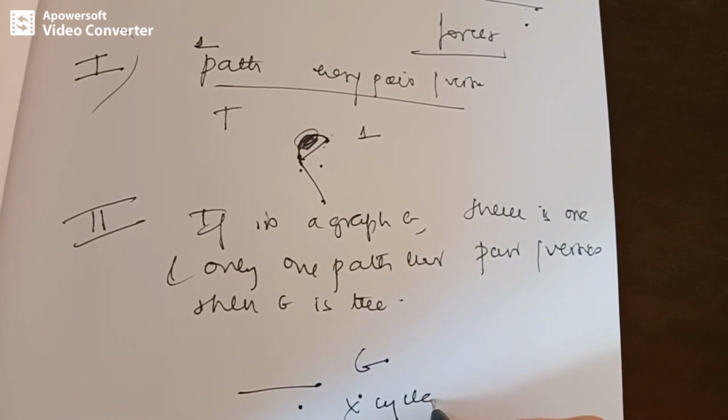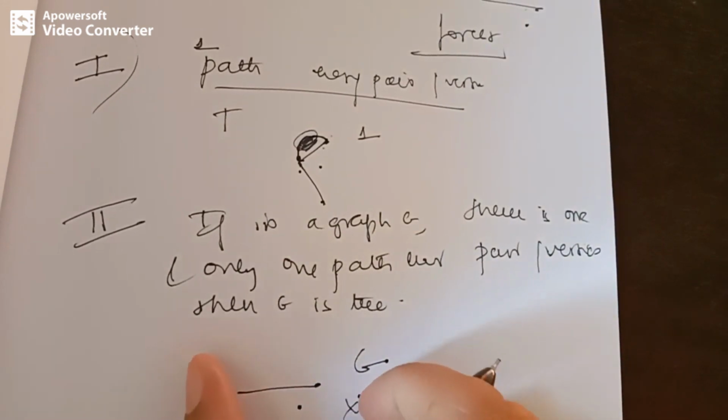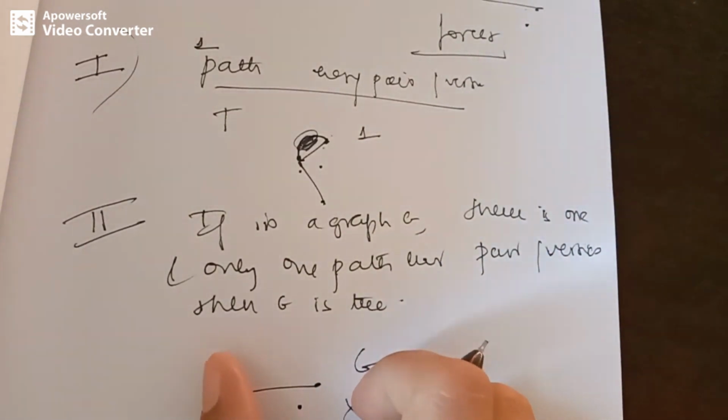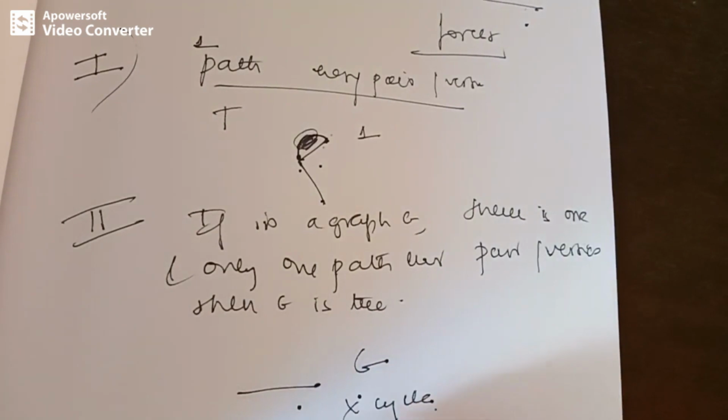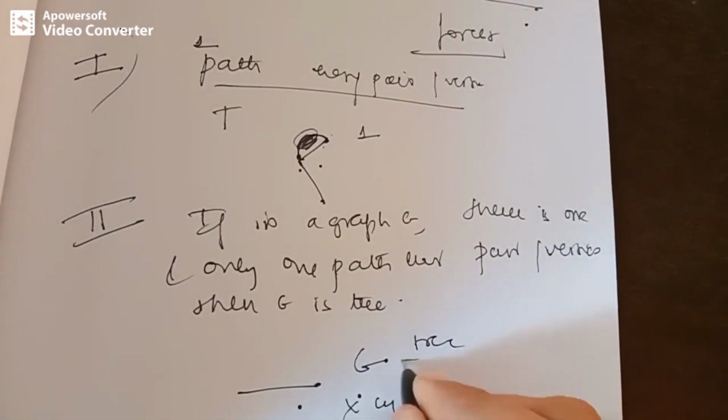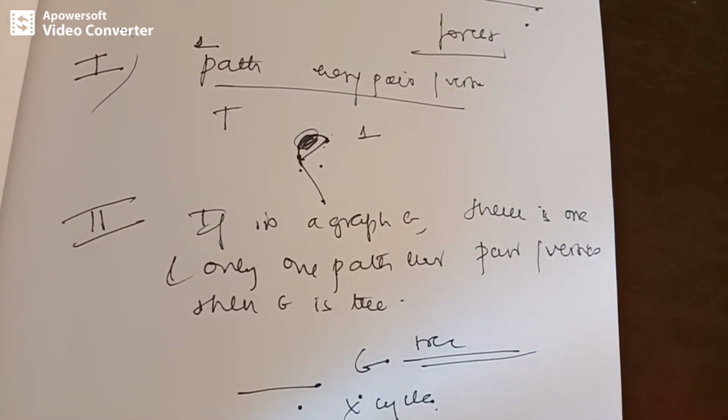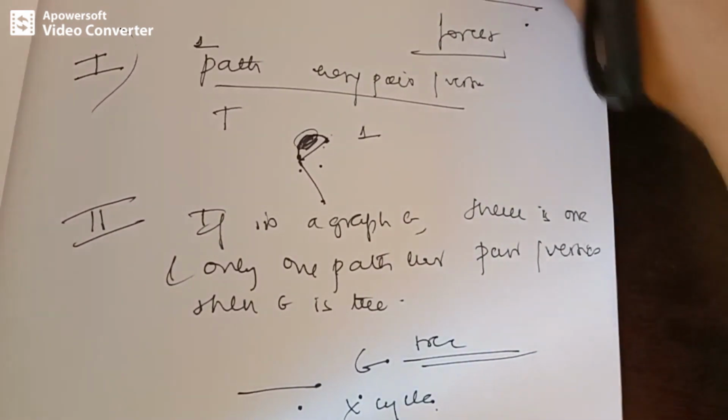cycle, right? Because if there is a cycle, then there will be exactly two paths between two vertices on the cycle. Thus, G is a connected graph without any cycles. This means that G is a tree. So this is how we can prove it. Now coming to the third theorem.